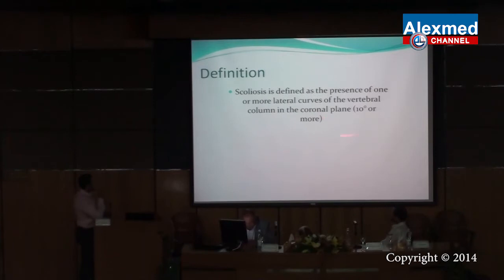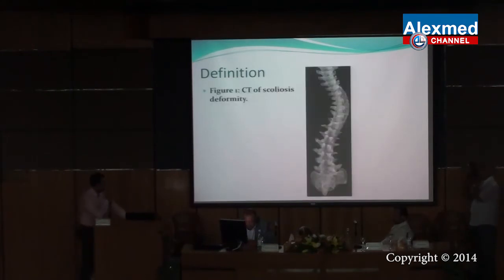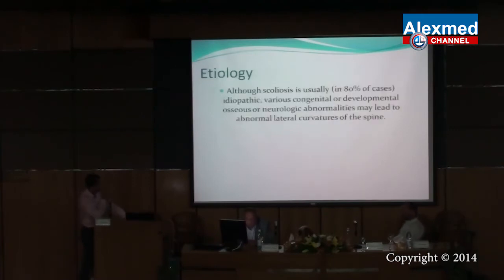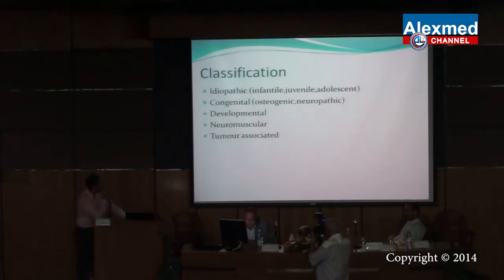Simply, scoliosis is defined as the presence of one or more lateral curves of the vertebral column in the coronal plane, 10 degrees or more. I mean that less than 10 degrees is not considered scoliosis. It is just spinal asymmetry. Scoliosis deformity, as we see, shows lateral curvature of the spine. The etiology usually is idiopathic, but congenital causes or other acquired causes may lead to abnormal lateral curvature of the spine. The classification is just etiological: idiopathic, congenital, and other causes.